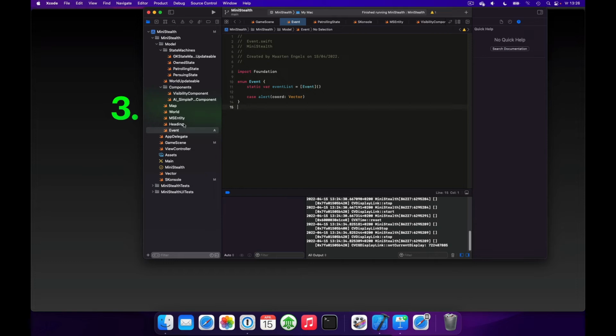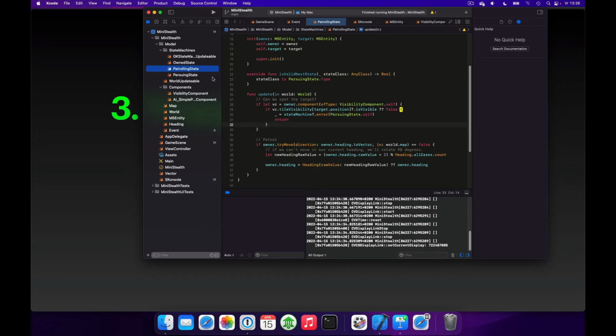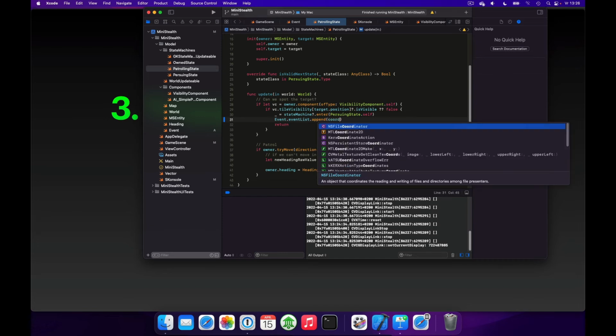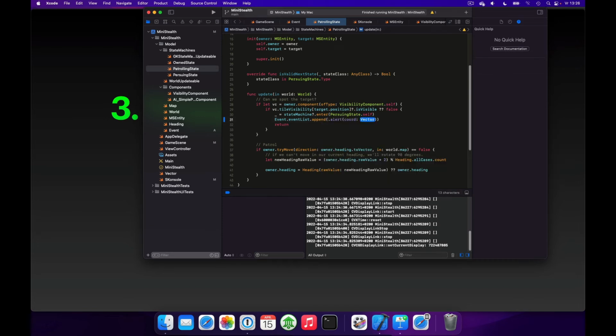So first we'll need to fire the event somewhere, and we're going to do so in the patrolling state. Where we're seeing if we can spot the target, if we're entering the pursuing state, so basically that's when we spot the player. This is a nice place to fire an event, so we'll add an event to the event list, and this will be of type alert, and as the coordinate we'll use the owner.position. So this is the entity that spotted the player.